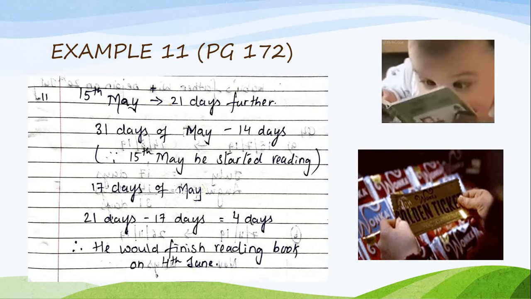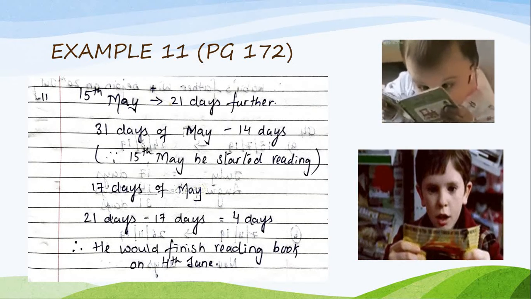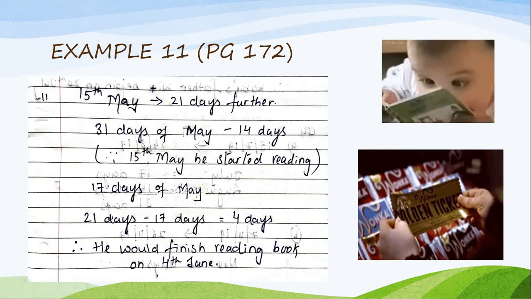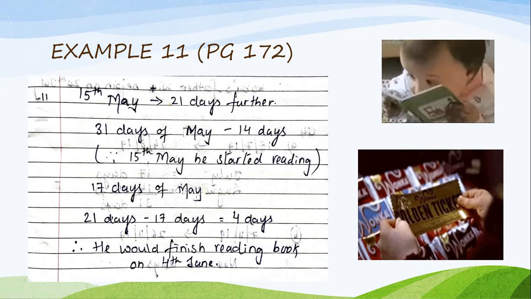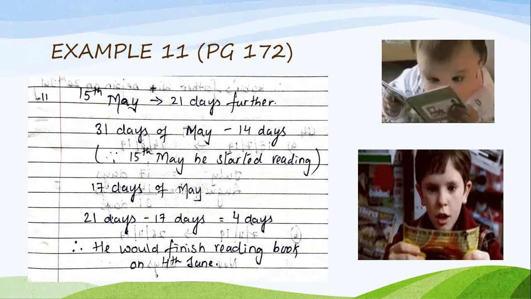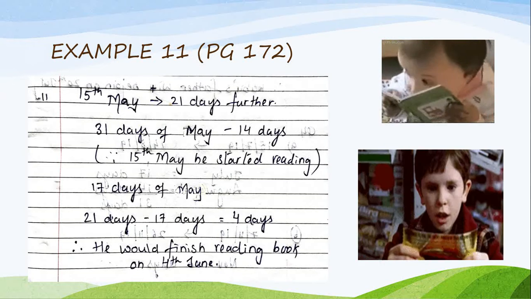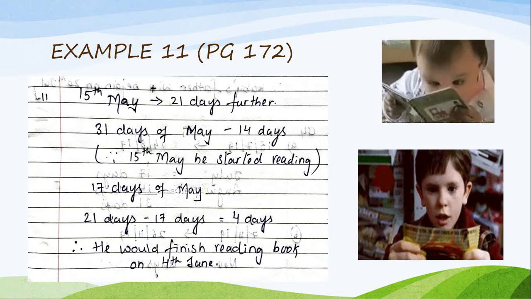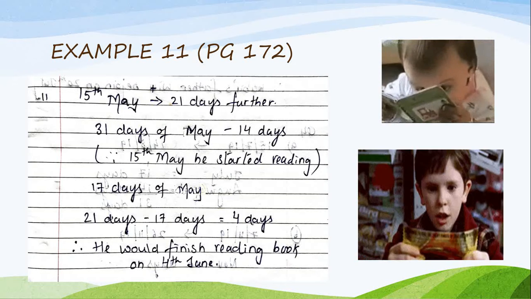So from 15th May he started reading the book. It took him 21 days to complete reading the book. So on what date did he finish reading the book? That means from 15th May I have to count for 21 days.